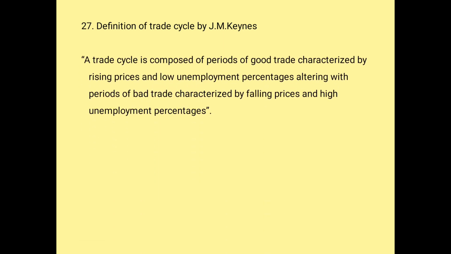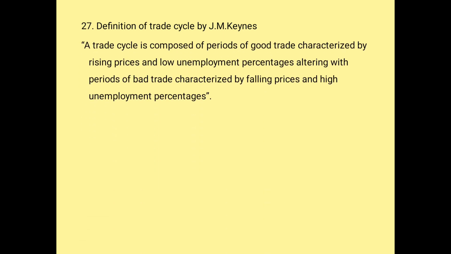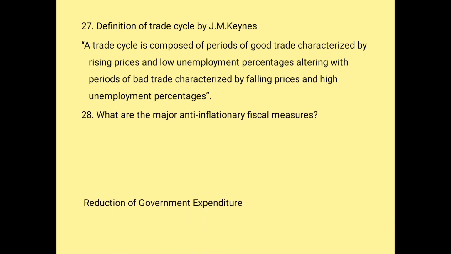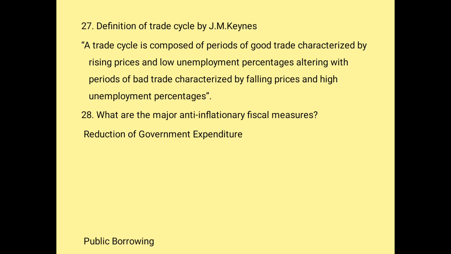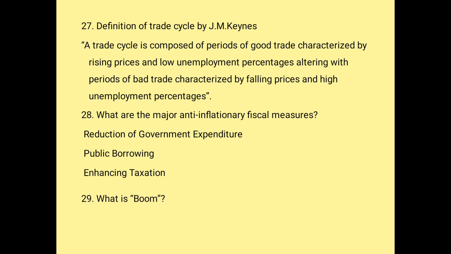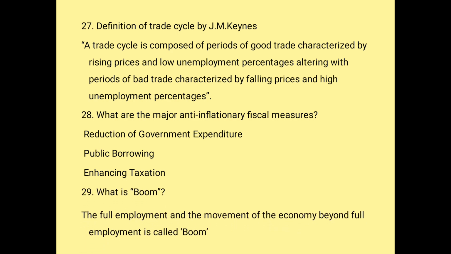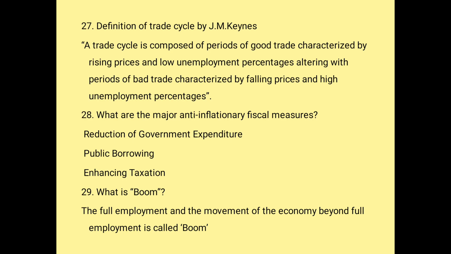Define trade cycle by J.M. Keynes. A trade cycle is composed of a period of good trade characterized by rising prices and low unemployment percentage, alternating with a period of bad trade characterized by falling prices and high unemployment percentages. What are the major anti-inflationary fiscal measures? Reduction of government expenditure, public borrowing, enhancing taxation. What is boom? Full employment and the movement of the economy beyond full employment is called boom.